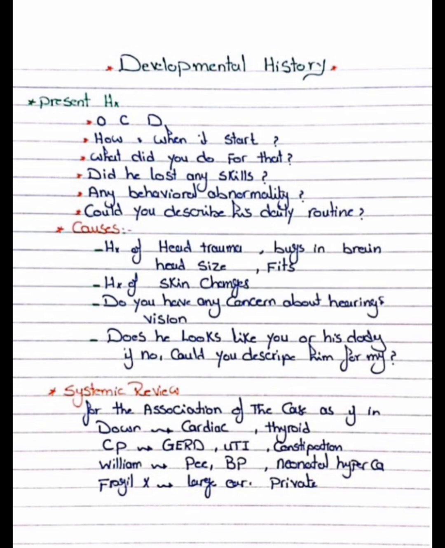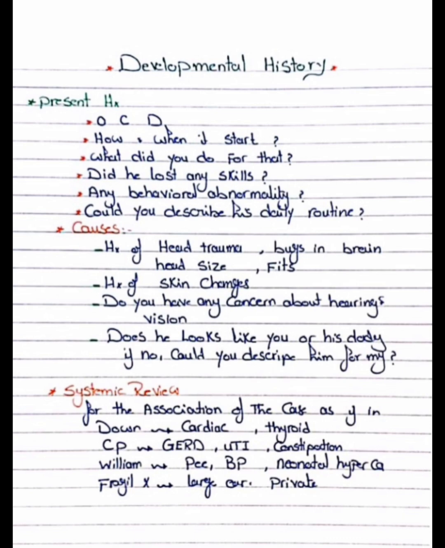Now for systemic review, only if we think an association is present. In the case of Down syndrome, if we suspect cardiac and thyroid problems, we ask whether any team is following him. Suppose he is cardiac, Down syndrome diagnosed at birth, and thyroid features we can ask, or any follow up. And also we know in Down syndrome there is hypotonia, the mother explained that the baby is slow.